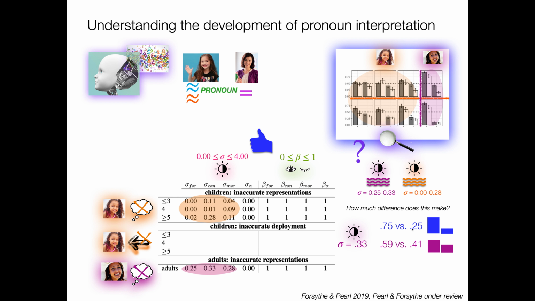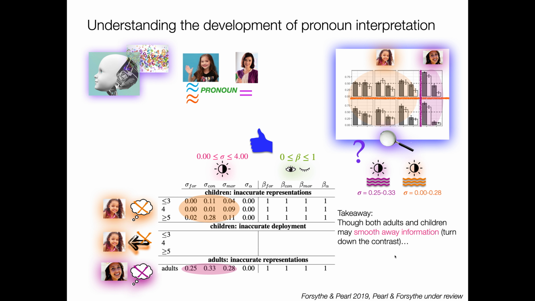So if we have 0.75 versus 0.25 is the true probability, a sigma of 0.33 is going to squish that down to 0.59 versus 0.41. A sigma of 0.28, which is actually one of the adult values and the highest child value, squishes that to 0.58 versus 0.42. So, there's not a lot of difference there, but you start to see differences when your sigmas get lower. So a sigma of 0.11 will squish this down to 0.53 versus 0.47, and of course for a sigma of 0.02 we're almost down to 50-50, right? So it starts to matter when you get much closer to zero.